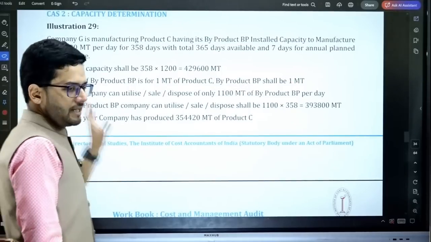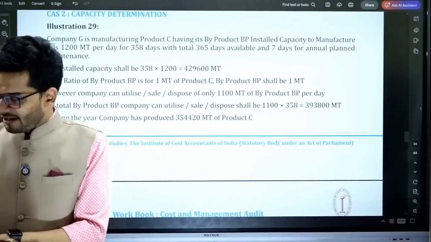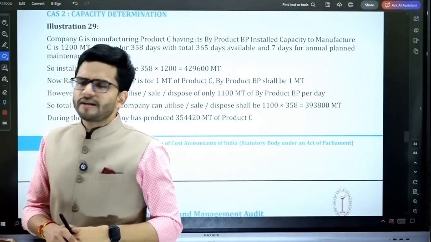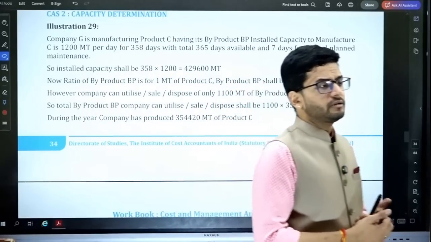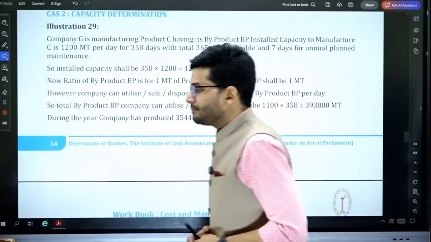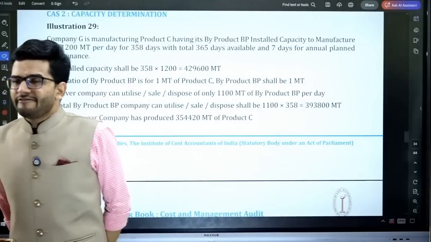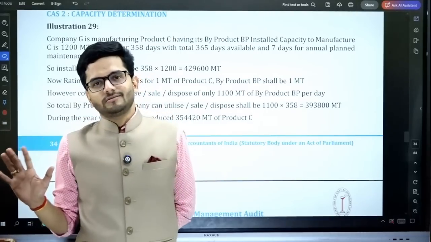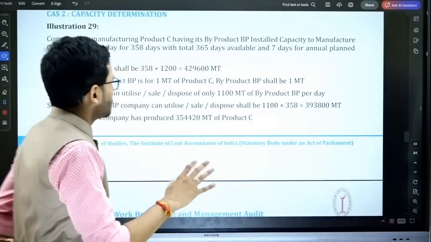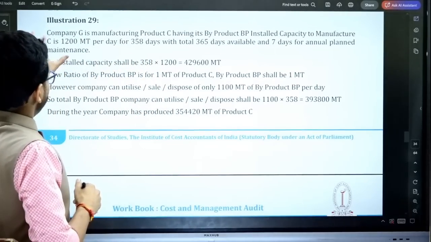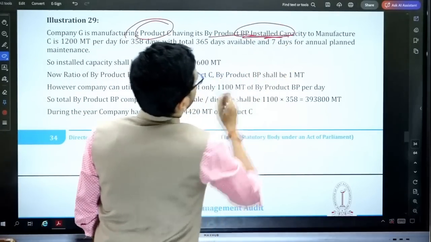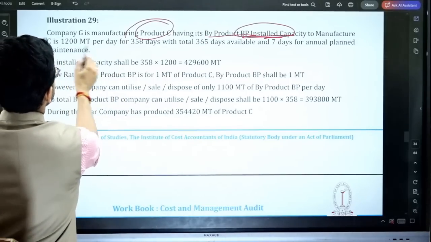Yet again, capacity determination, it is the favorite cost accounting standard of all the examiners also. And yes guys, capacity determination is such an important topic, such an important cost accounting standard, that in every alternate attempt you will see one question of capacity determination for sure.